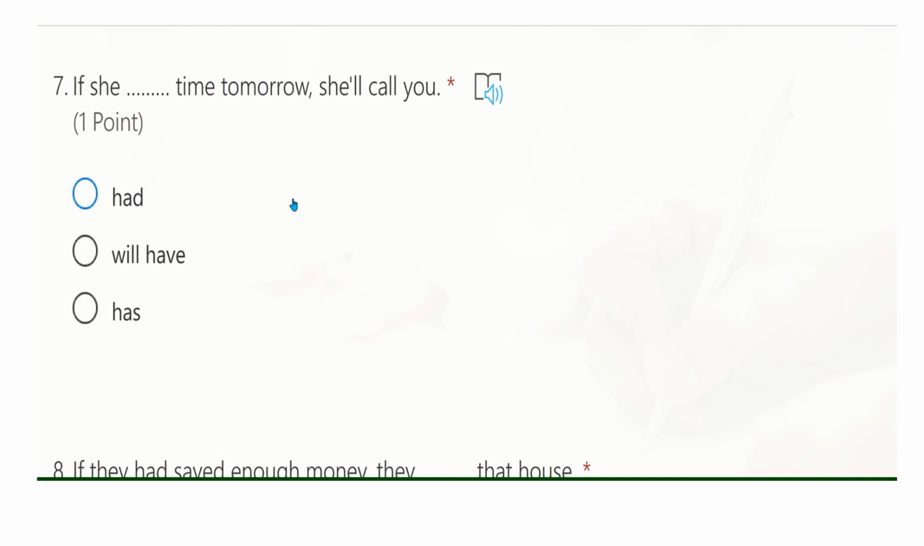Seven. If she time tomorrow, she'll call you. Is it had, will have, or has? So make a choice. The right answer is if she has time tomorrow, she'll call you. This is short for will. She will call you. So this is first conditional. We have if plus verb in the present simple, like here has, plus future simple, she will.